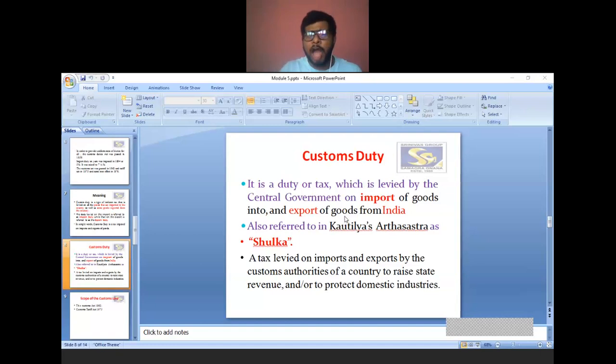Long back this was introduced in Kautilya's Arthashastra also, where it was called Shulka, which means a tax only. So this is also part of the history of customs duty. Finally, it is a tax levied on imports and exports by the customs authorities of a country in order to raise the revenue of the government and also to protect domestic industries.